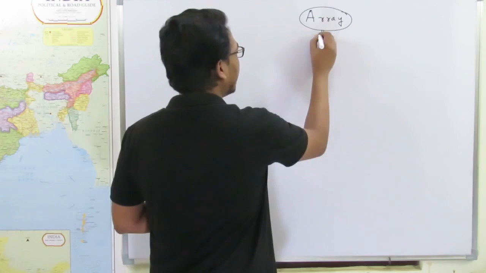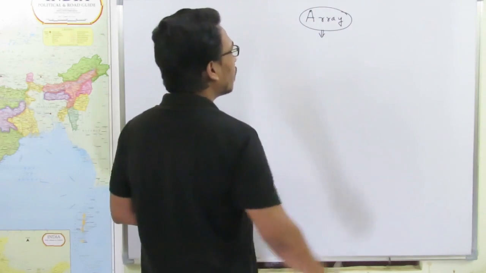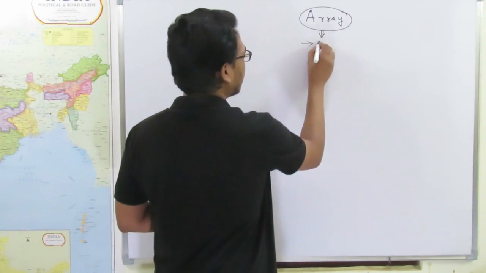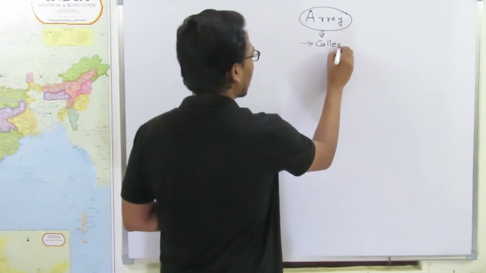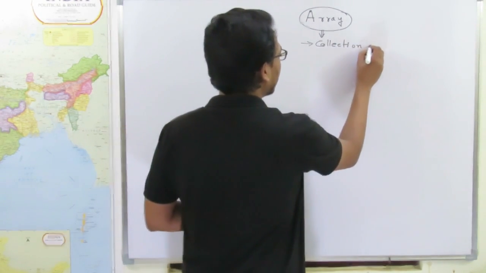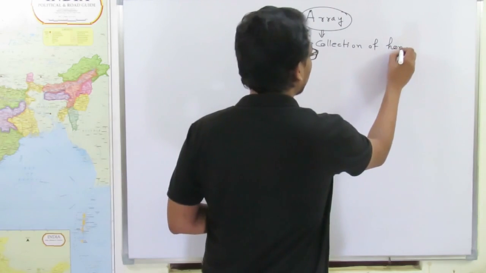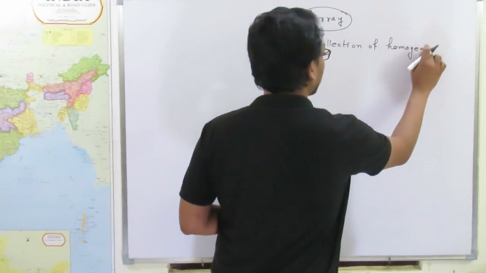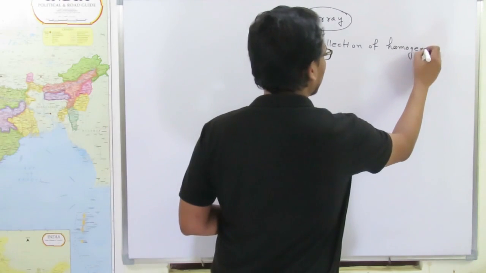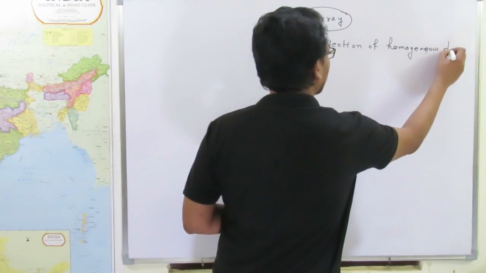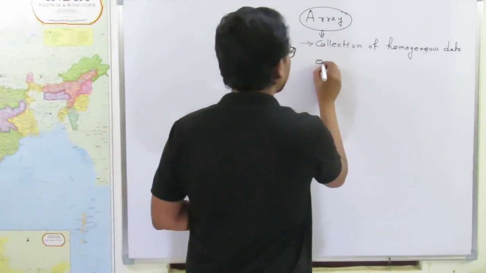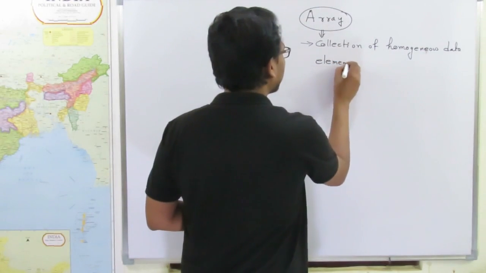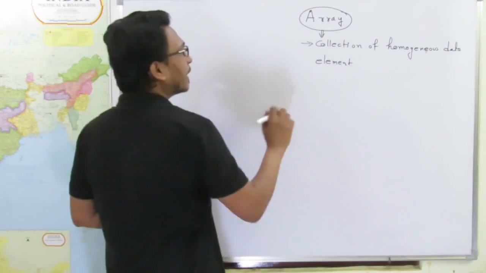So what is an array? Array is a collection of homogeneous data element. Now, what does it mean by collection?